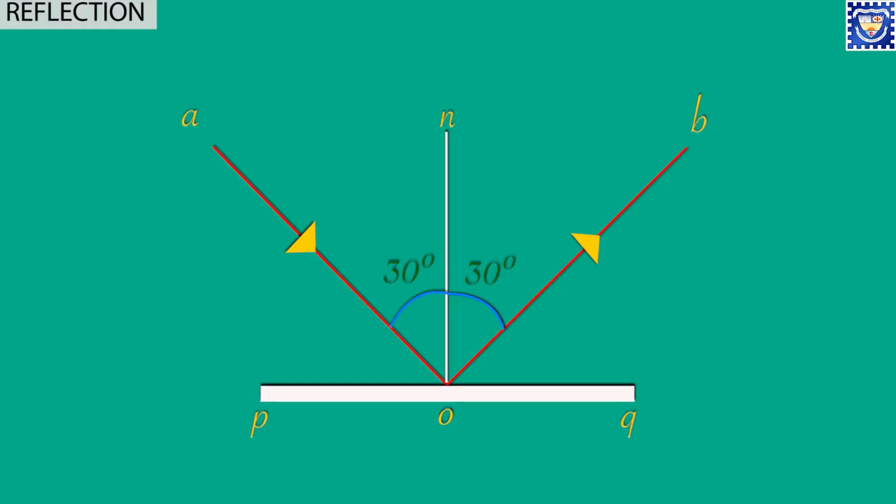Now let us understand what we have just seen using I and R. If I consider the angle of incidence coming at an angle of 30 degrees with the normal, what will happen to it? When it bounces back, it will again make an angle of 30 degrees with the normal. It means my angle I is always equal to angle R, the angle of reflection, when reflecting on a plane surface.